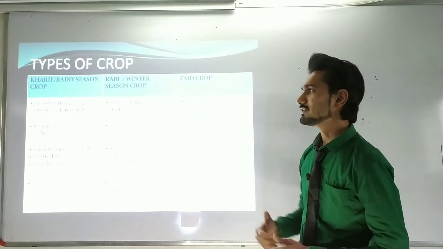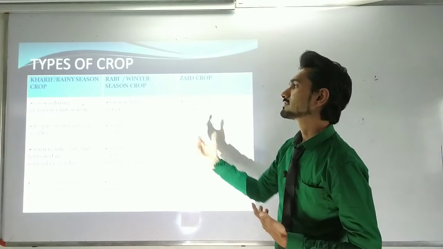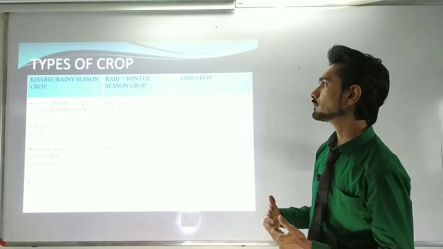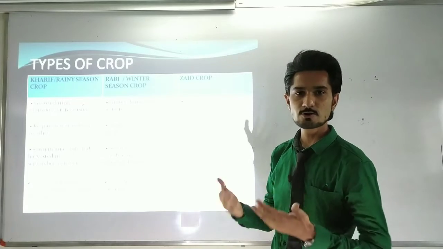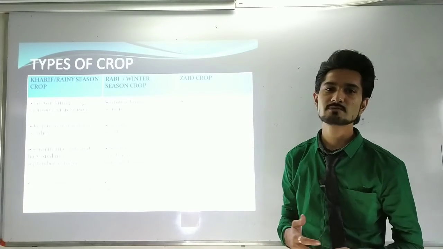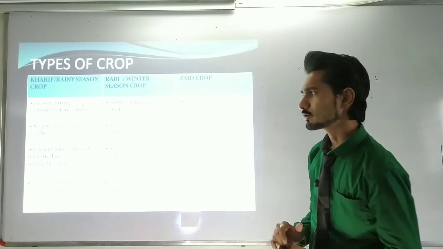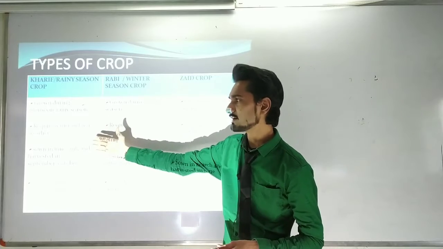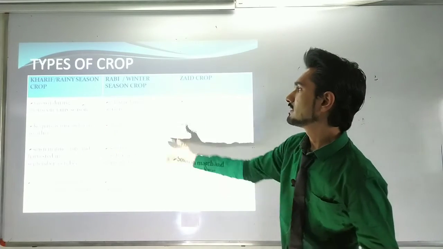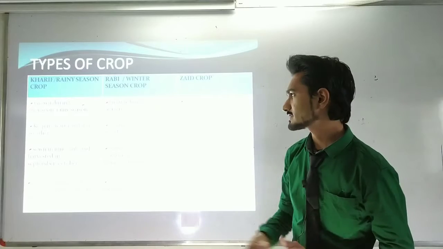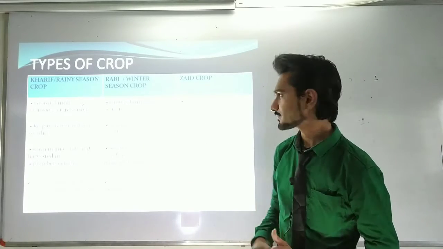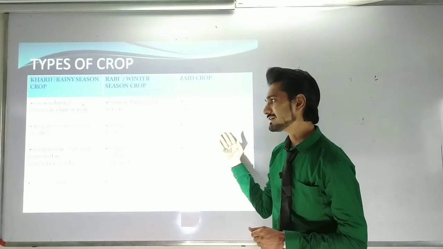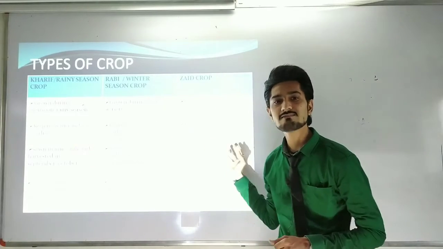Now if we are growing crops during the winter season, then it will be considered a Rabi crop. And if we are growing crops during the summer season, then it will be called a Zaid crop. Okay. So rainy or monsoon season plants require warm and wet weather. Rabi season crops require cold and dry weather. Zaid crops require warm, dry weather. So these are the important and necessary conditions regarding the weather.